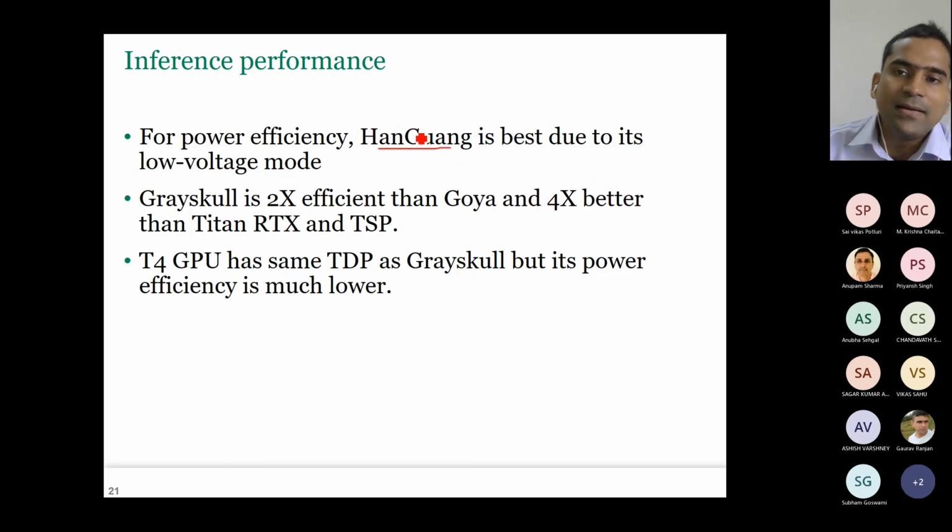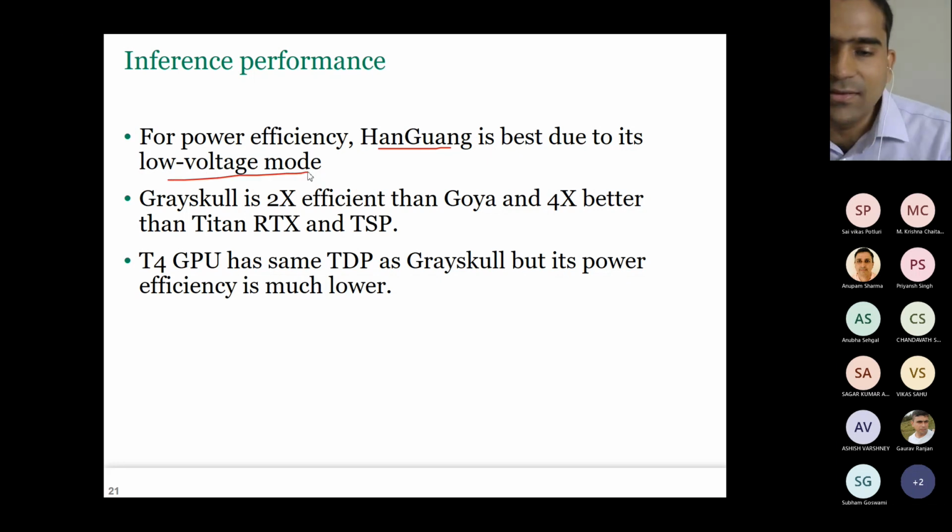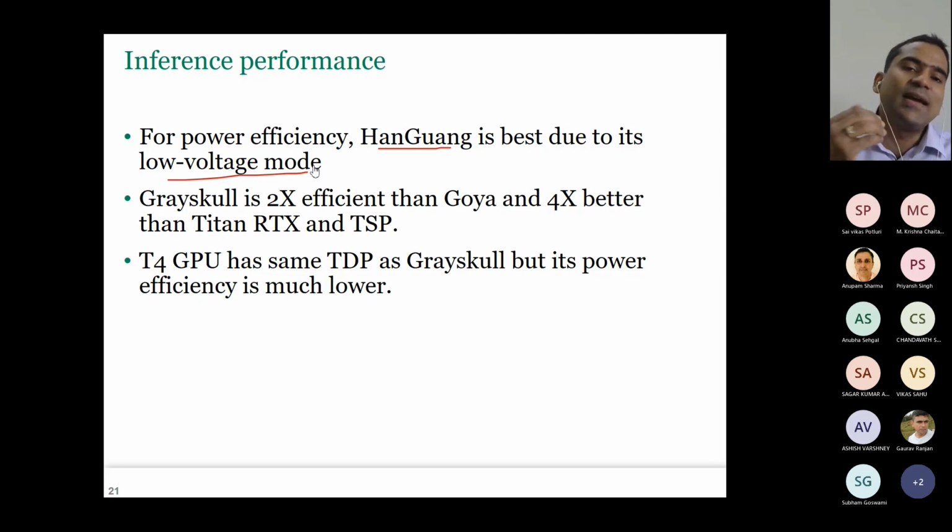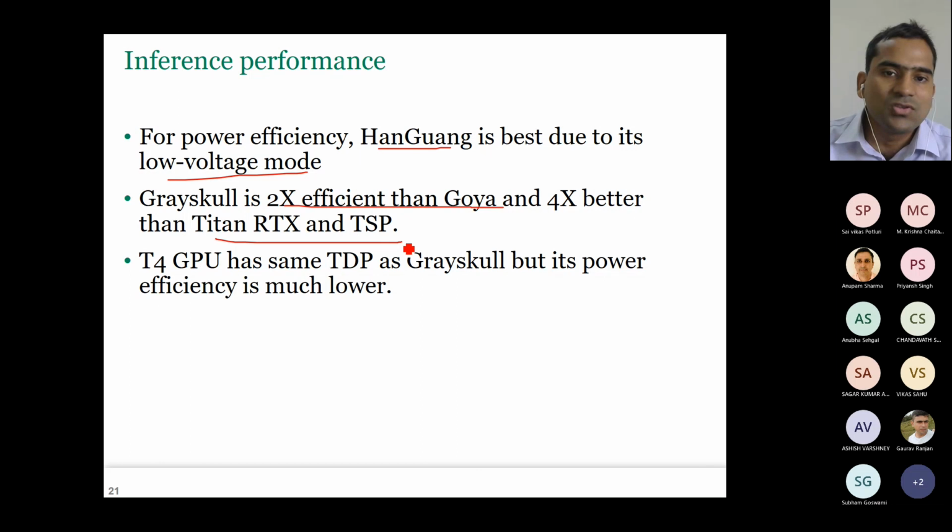So Han Guang is from Alibaba. Because it uses low voltage operations, it allows you to operate at low voltages, and that's why it is able to achieve high IPS per watt. Okay, this is additional optimization which hardly any other chip has implemented. Now, Grayscale is 2 times more efficient than Goya and 4 times more efficient than Titan, RTX, and TSP. So both.